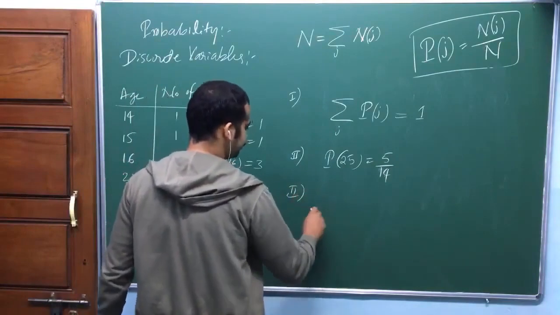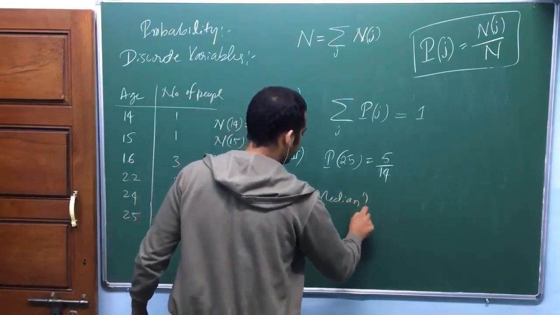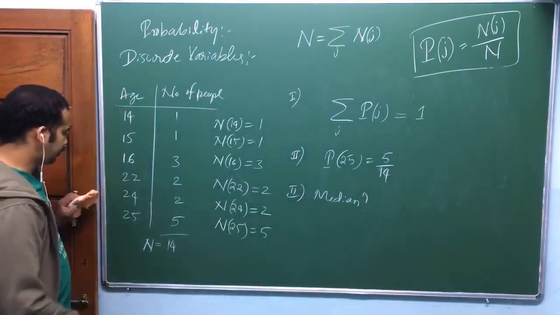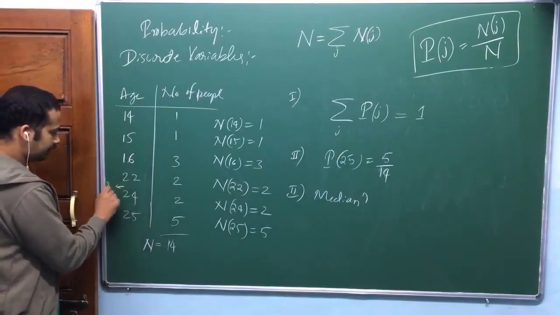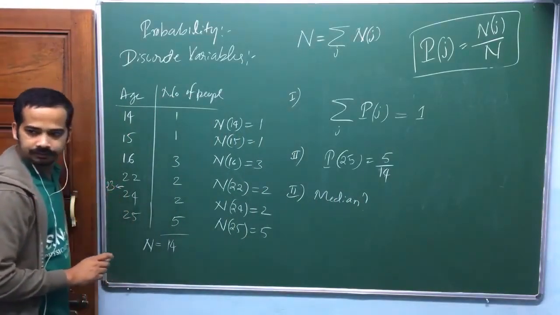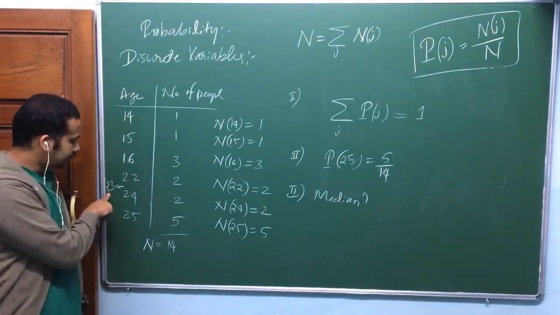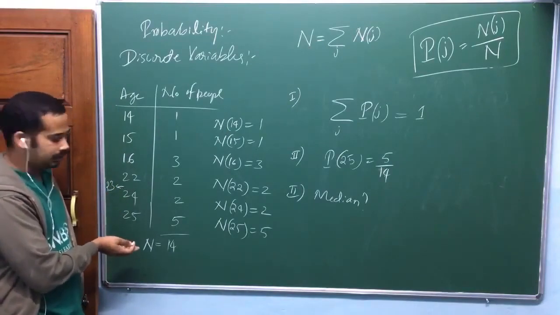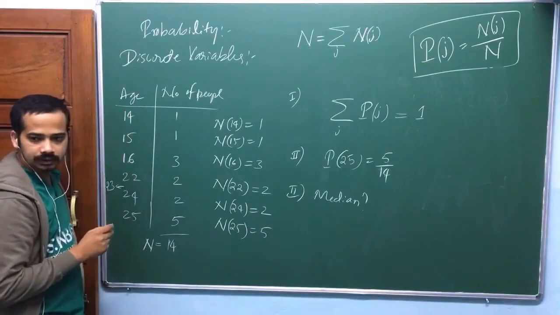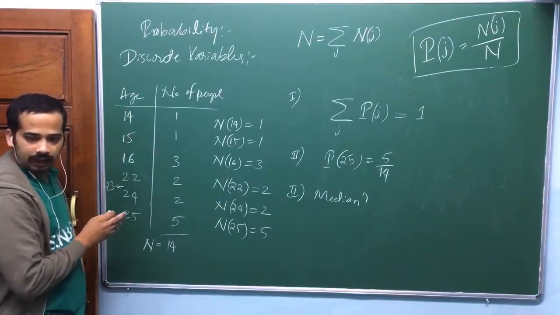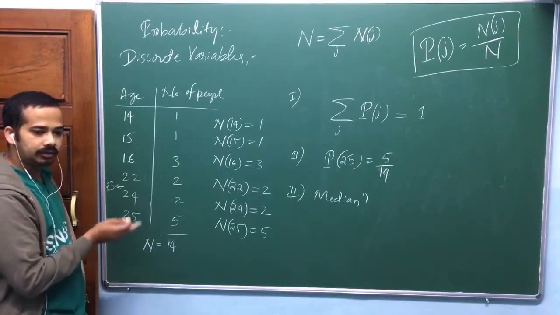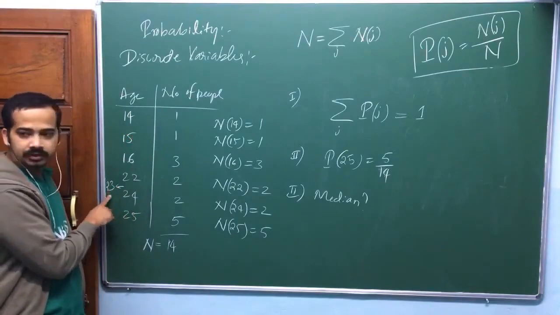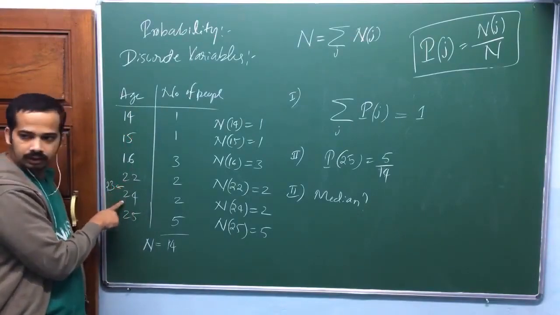So the third one, what is the median? Look here, it's a kind of middle point. Suppose I take age 23 here. I call this 23 the median. Median is defined like this: there are 7 people who are aged more than 23, and there are 7 people who are aged less than 23. There are as many people aged more than 23 as people aged less than 23. Is that okay? We call this 23 the median. You can't take 22 or 24.